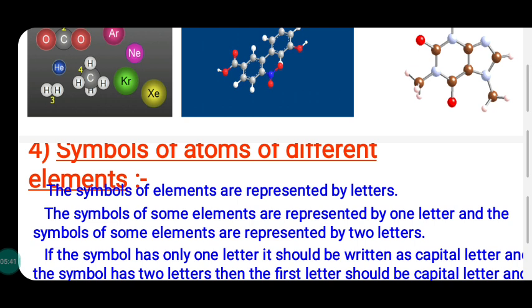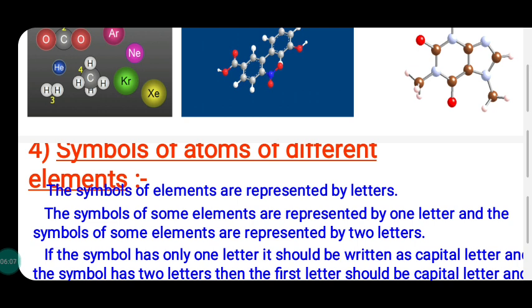First rule. Second rule, sometimes 2-3 elements have the same starting letter. For example, hydrogen starting letter H. Helium also starts with H. So I could not use H for helium because it is already used in the case of representing hydrogen.